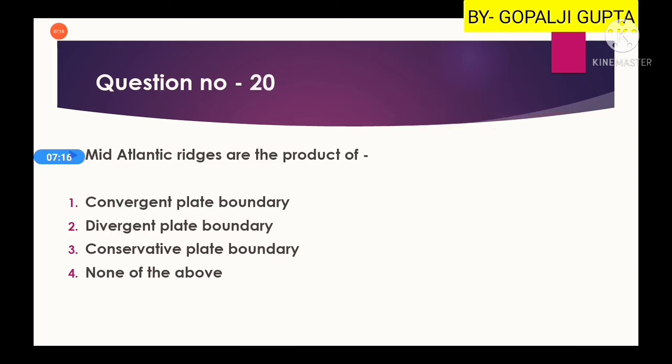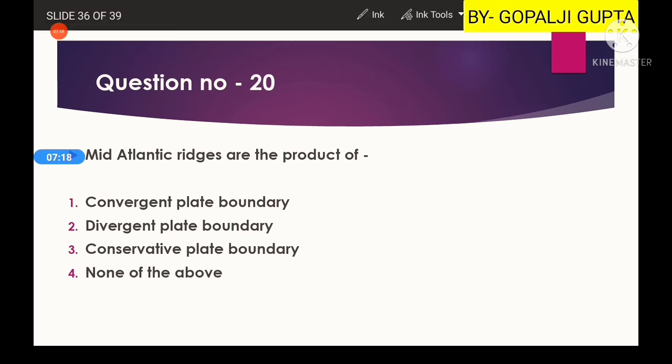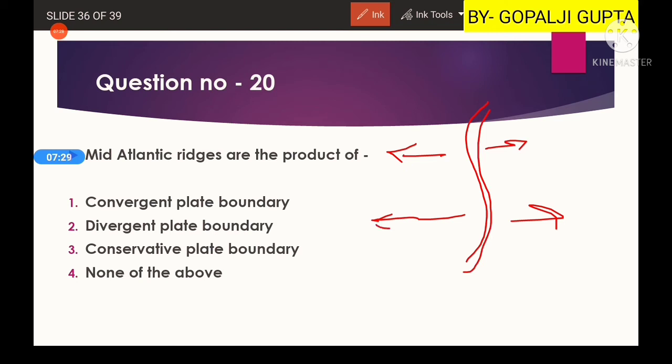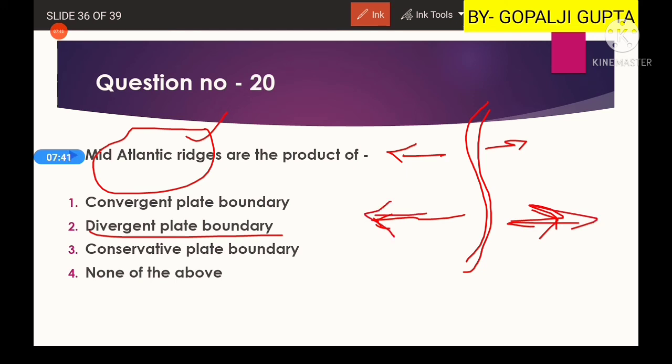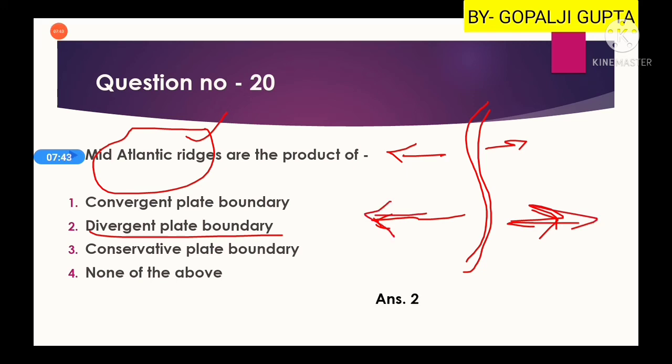Another question is, mid-Atlantic ridges are the product of what? Mid-Atlantic ridges are something like this. Here plates are moving away from each other. So the centralmost area has several small-scale volcanoes, known as mid-Atlantic ridges. This is formed due to the divergent plate boundary. The plates are diverging from one point. So here the second option will be our right answer.